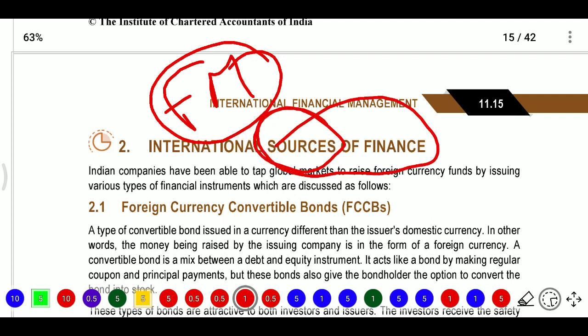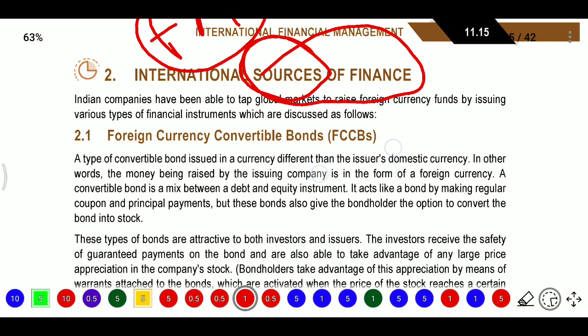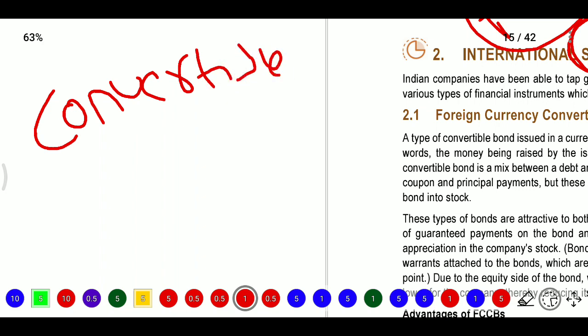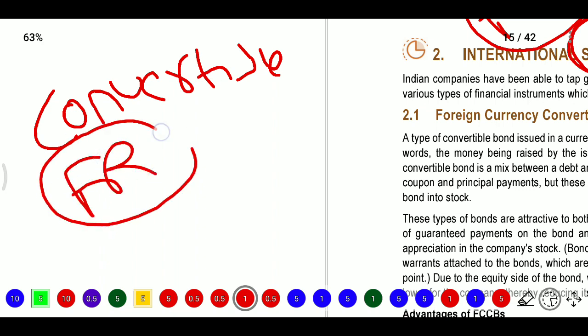For a company, sources of finance means equity or debt. Now for debt we are using international sources. What financial instruments will we have? Firstly we have foreign currency convertible bonds, that is FCCB. This is a convertible bond issued in a currency different from the issuer's domestic currency. So they will use a foreign rate here.